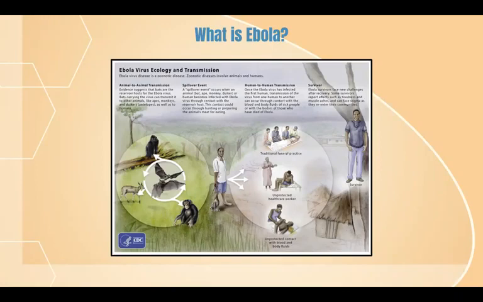This image explains the ecology and transmission of Ebola virus disease, or EVD. EVD outbreaks begin with animal-to-animal transmission. It then can spill over to humans when they make contact with an infected reservoir host. Humans can then infect other humans in ways mentioned before. The virus is fatal, however, survival is possible. Many survivors experience symptoms such as fatigue, muscle aches, and face stigma.